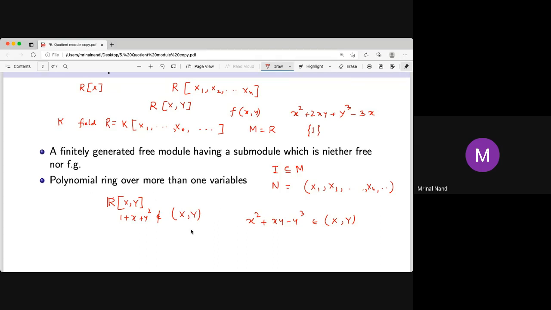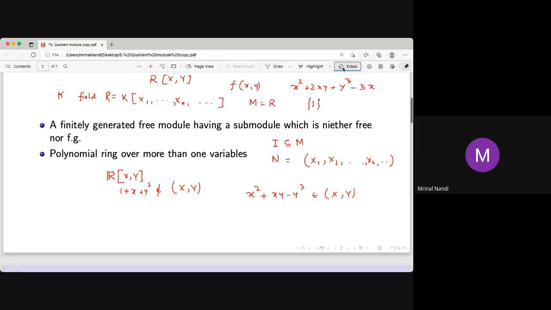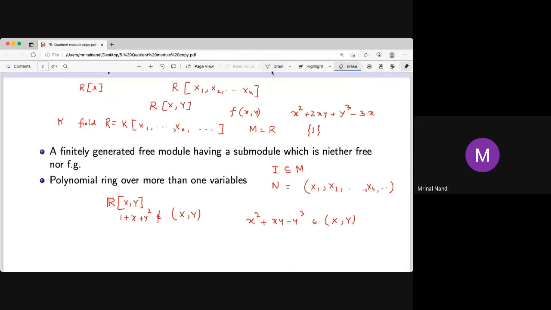Now this N, with constant term 0, is not finitely generated, and is not even free; it has no basis over the whole ring. Why is this so? Suppose for contradiction that it is free, has a basis. First take it as finitely generated. Since it is finitely generated, and a submodule is an ideal, say it is generated by some polynomials f1, f2, ..., fr.